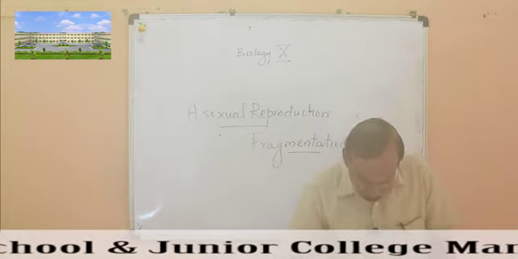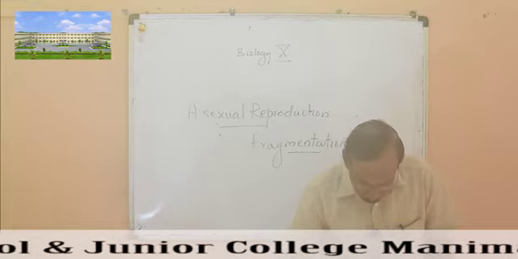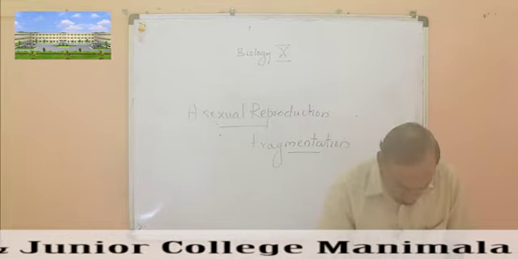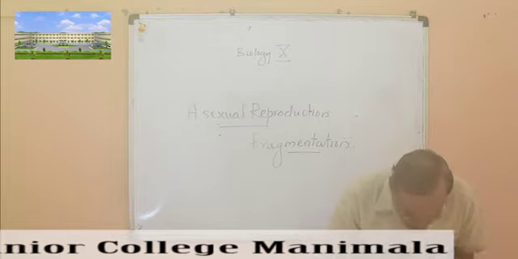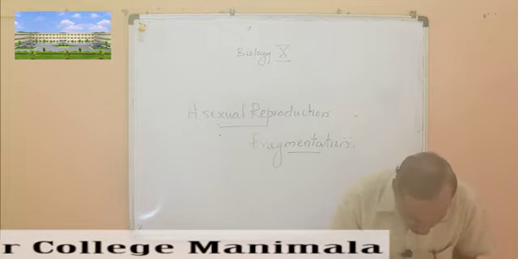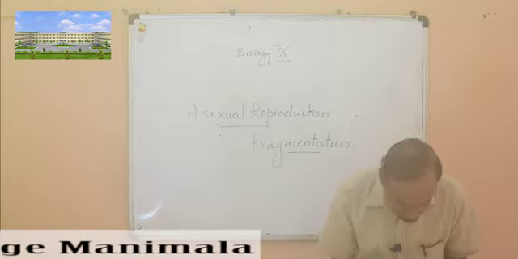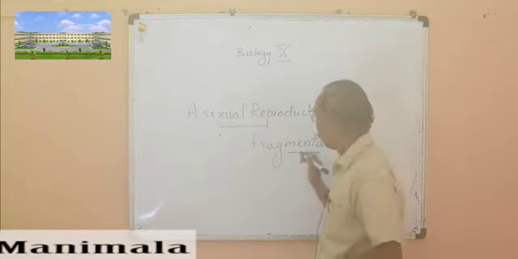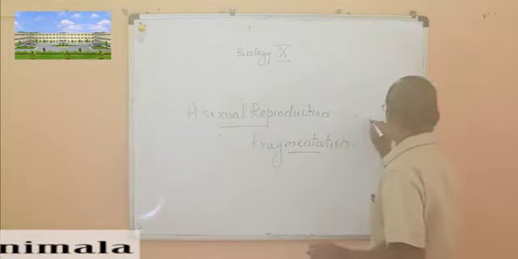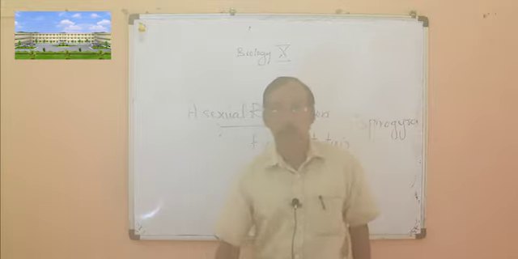A good example is given in your textbook: Spirogyra. You know Spirogyra, the green colored alga that is present in the water.